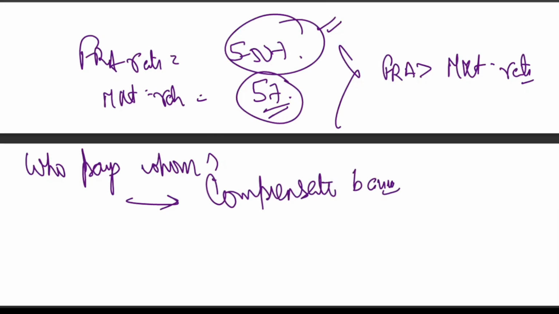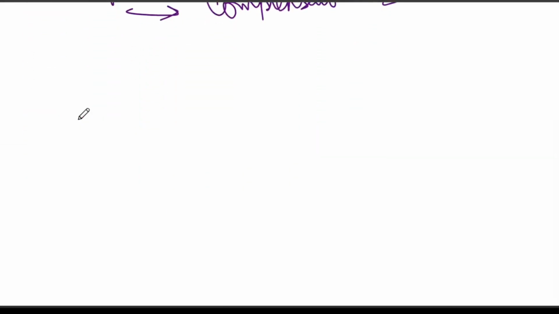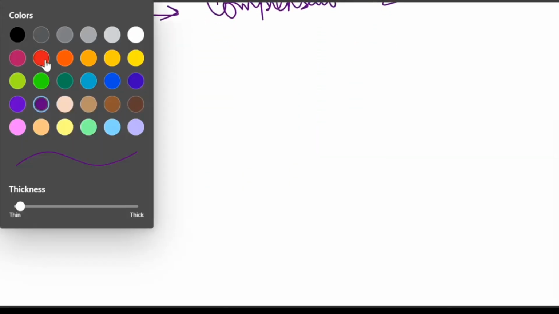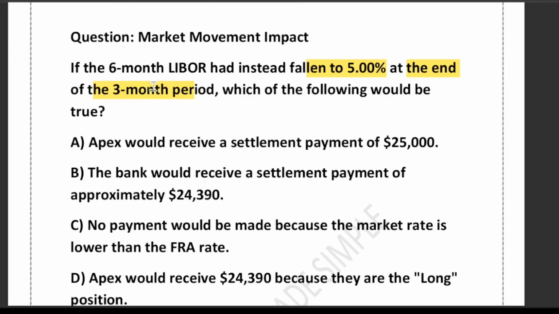So let's compute step by step. First, you have to compute the interest rate difference. They have mentioned that the 6-month LIBOR has fallen to 5%, and the FRA rate is 5.50%.